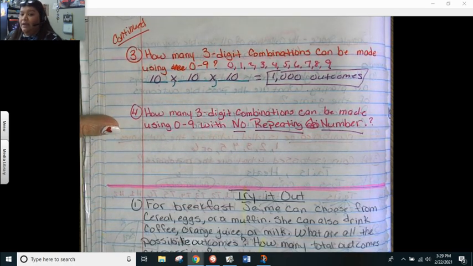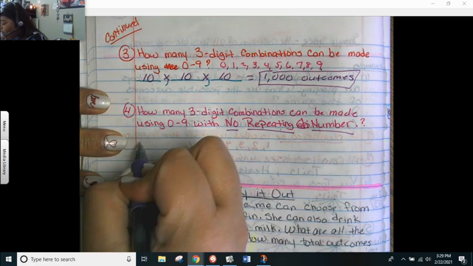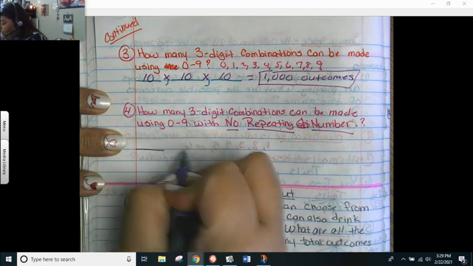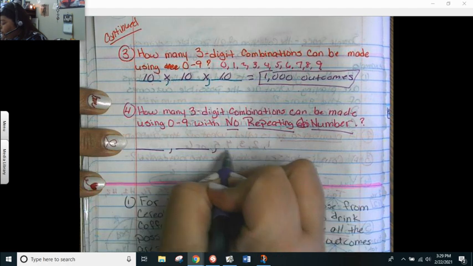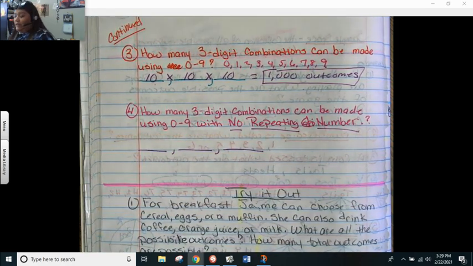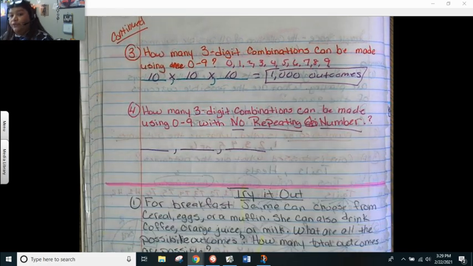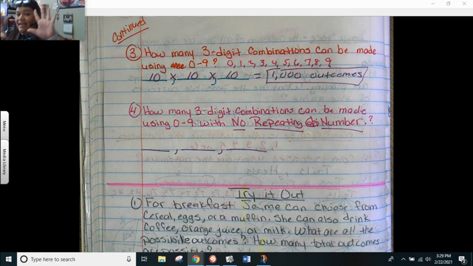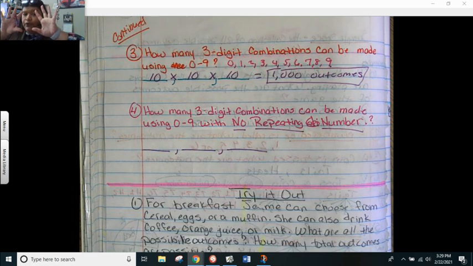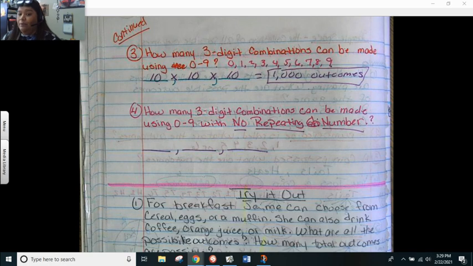Here I cannot have any numbers repeated. So this is how it's going to work. I still have 3 digits, 1, 2, 3. I'm still using 0 through 9, so I still have 10 numbers to choose from, okay? The only thing here is I cannot have anything repeated.